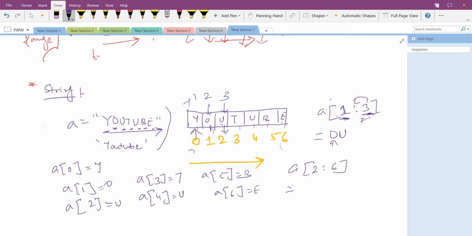Now here, what is index 2? Index 2 is u. And 2 to 6: 2, 3, 4, 5. So 2 is u, 3 is t, 4 is u, 5 is b. Now see, it says up to 6, so it ends at 5. So our answer is UTUB. Hope you have understood something about indexing.